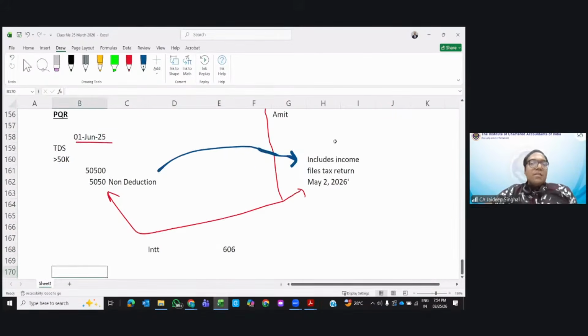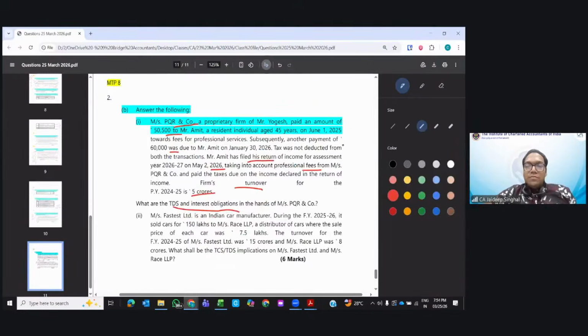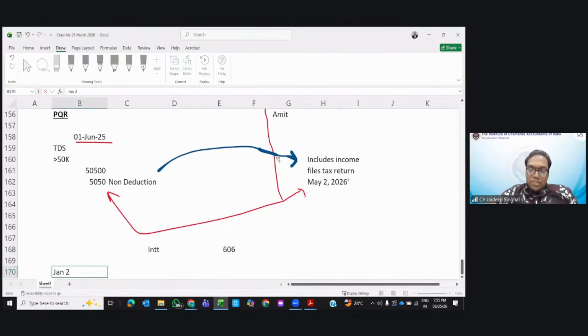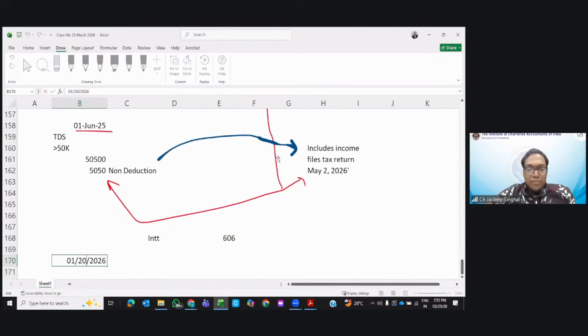Clear? The second case, the payment was in the month of January 30th, 2026. So what will you do? You need to pay the interest from Jan, Feb, March, April, and May. Part of the month is also considered a full month. It is taken as calendar month, Navneet, for the purpose of TDS. You don't calculate it day wise. Even if it's 30th of January, you will charge the interest for January. Jan, Feb, March, April, May.